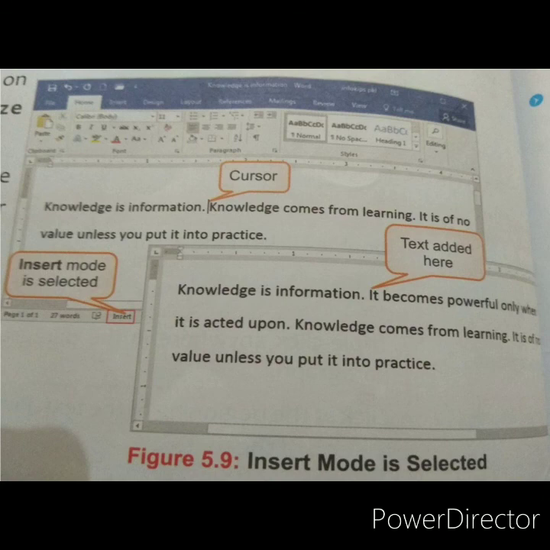And what is insert? In insert mode, you can see in this picture there is some data: knowledge is information, knowledge comes from learning, it is of no value unless you put it into practice. And you want to insert some data before the knowledge; you can see the cursor is before knowledge. You want to insert data here, and firstly we have to select the mode, insert mode.